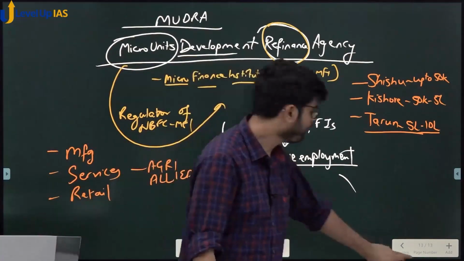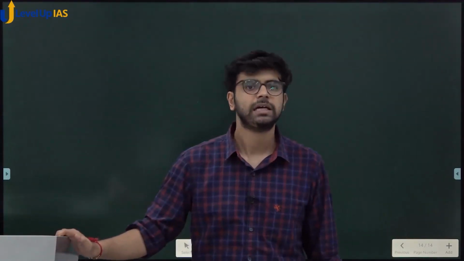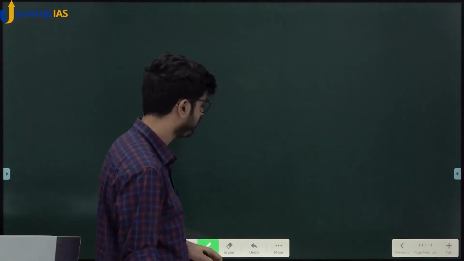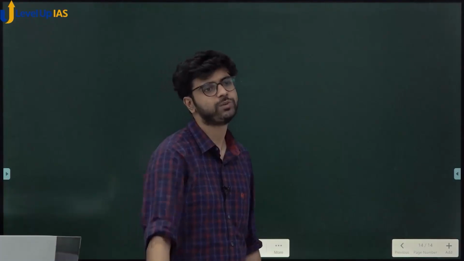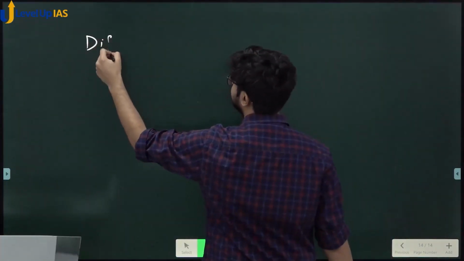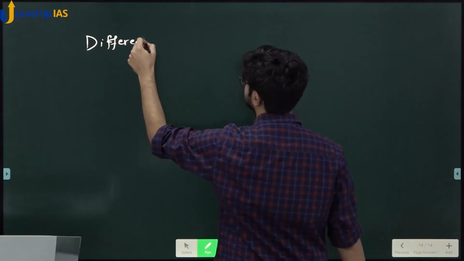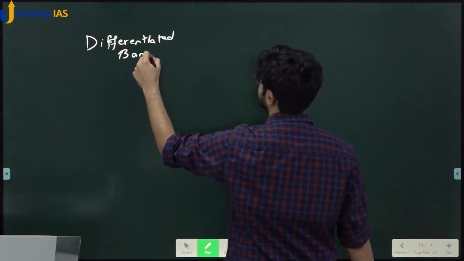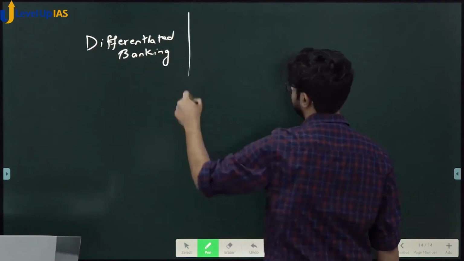Now, what are we looking at? Differentiated banking or wholesale or common banking? Differentiated banking, which means specialist. There is another viewpoint which says don't differentiate, because the more you divide, the more resources you need. Let one bank handle everything, let there be one big bank. So both sides are there. One is called differentiated banking, which we know, yes or no?